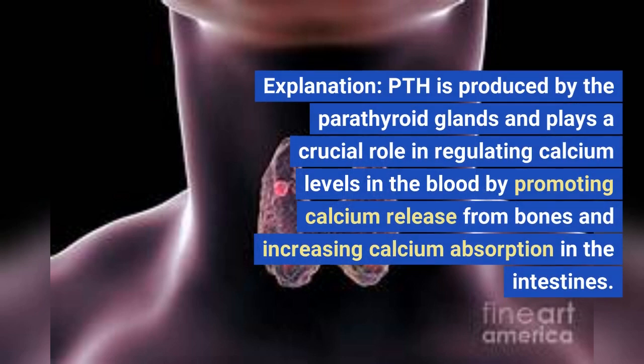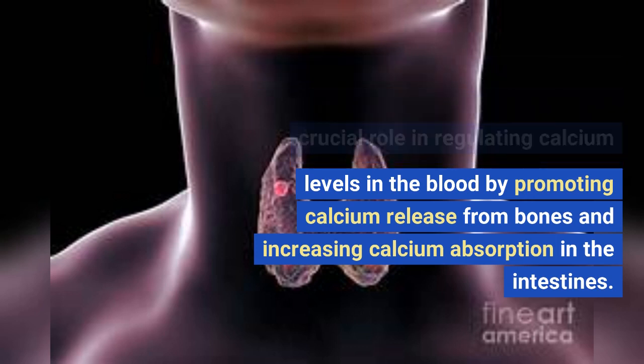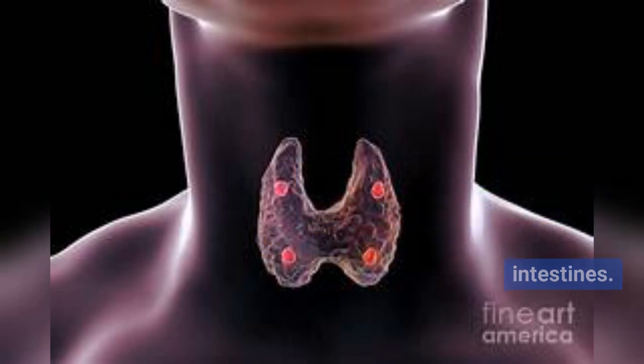Explanation: PTH is produced by the parathyroid glands and plays a crucial role in regulating calcium levels in the blood by promoting calcium release from bones and increasing calcium absorption in the intestines.